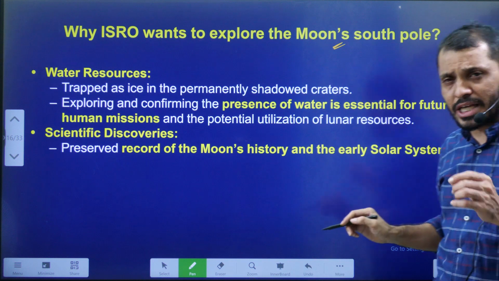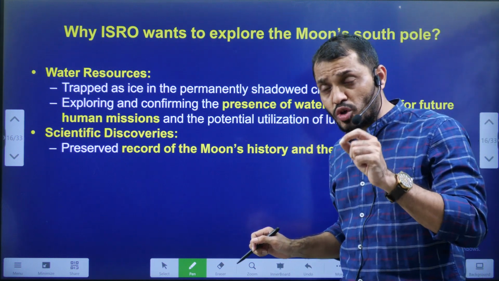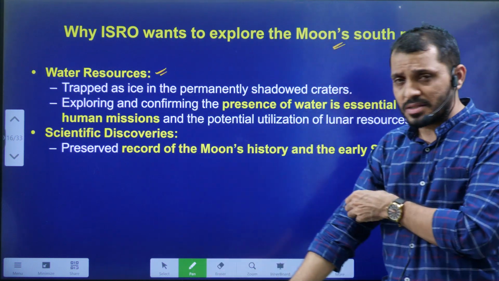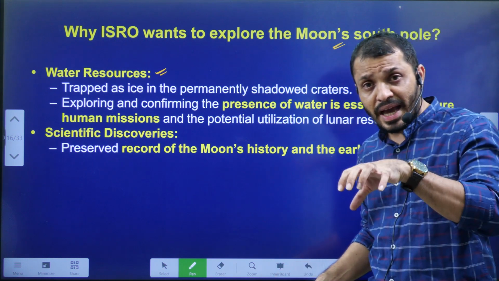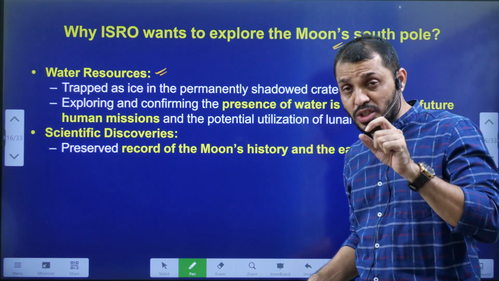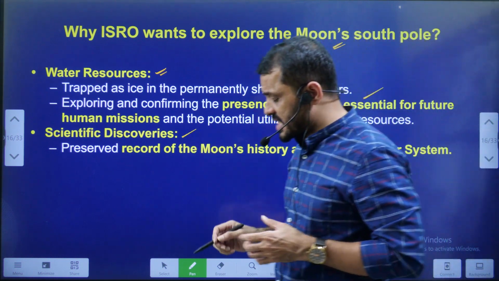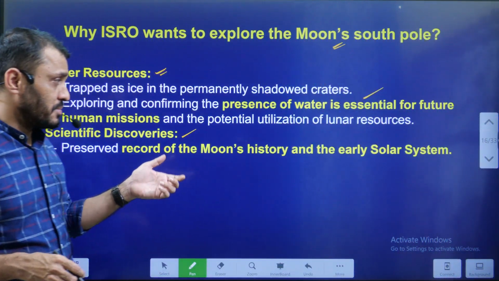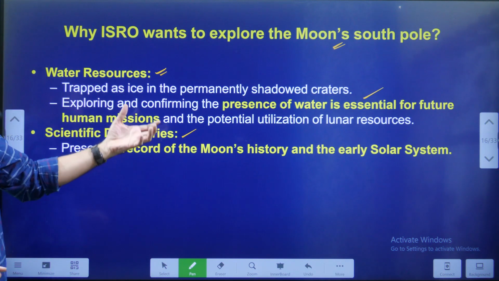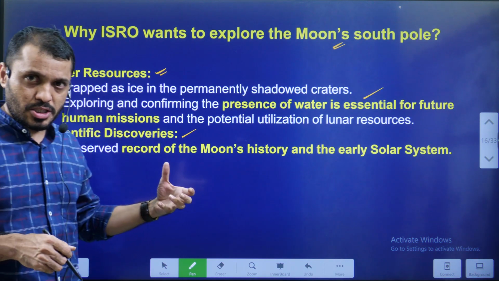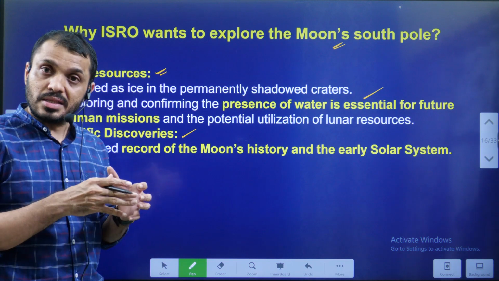So why does ISRO want to explore, why does ISRO want to land in the south pole? To explore the water resources trapped in the ice crystals in the south pole of the moon, as well as some scientific discoveries related to rare earth minerals. And by exploring the moon, we can also know about the formation of earth.